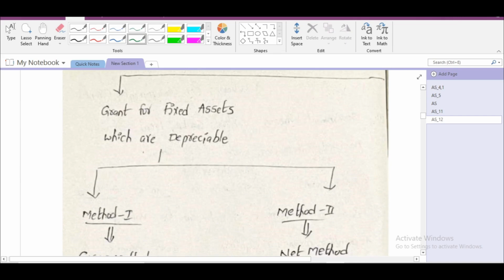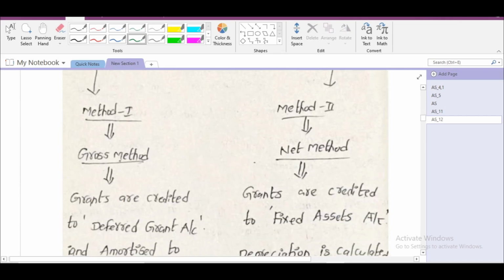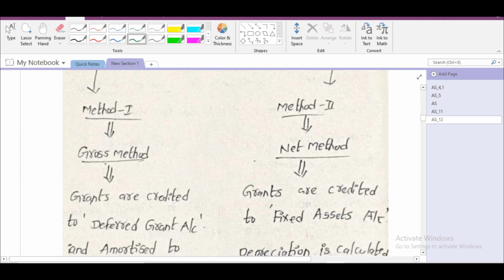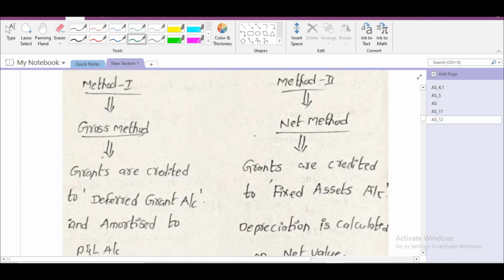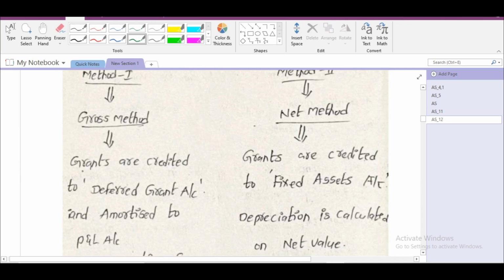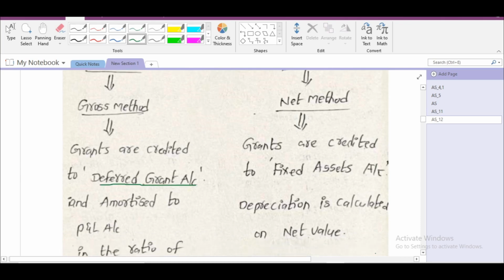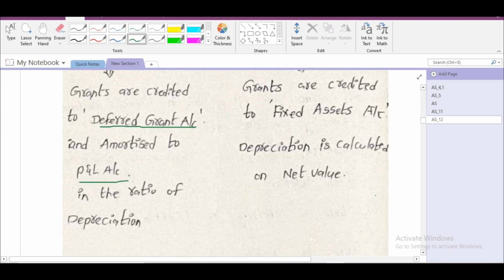Second type, grant for depreciable fixed assets. Here we have two methods. Method 1, gross method. Method 2, net method. In gross method, grants are credited to deferred grant account and amortized to P&L account in the ratio of depreciation. In this method, we have to pass the entry: bank account debit to deferred grant account. Later on, we have to amortize to P&L account in the ratio of depreciation.